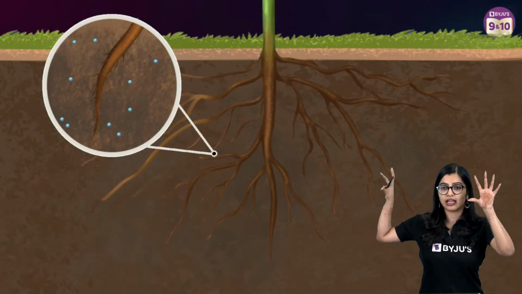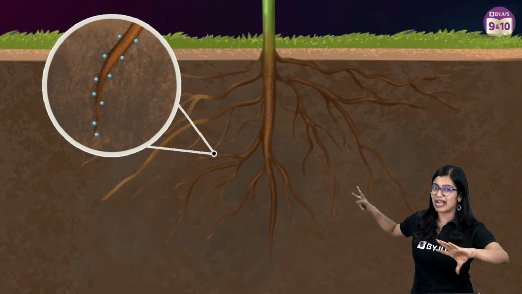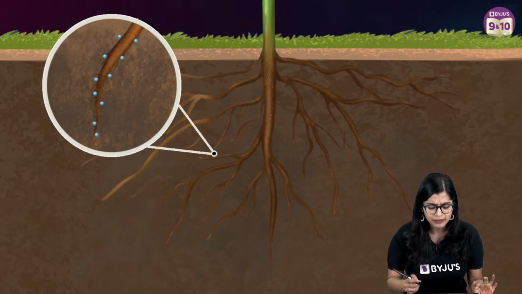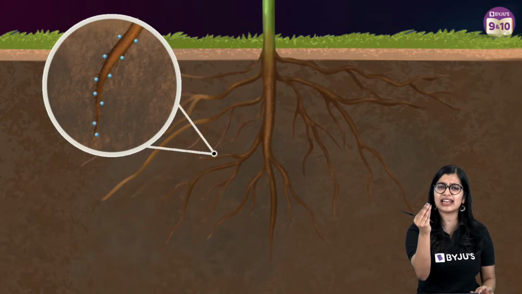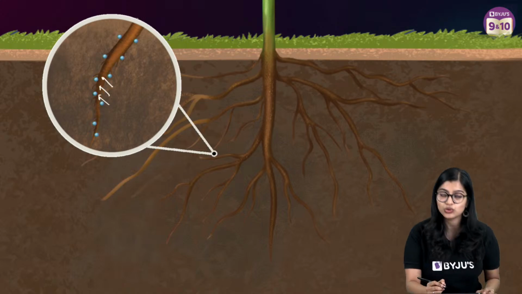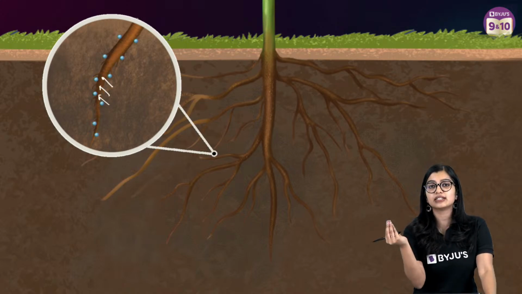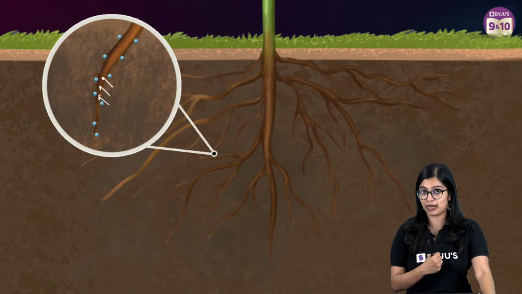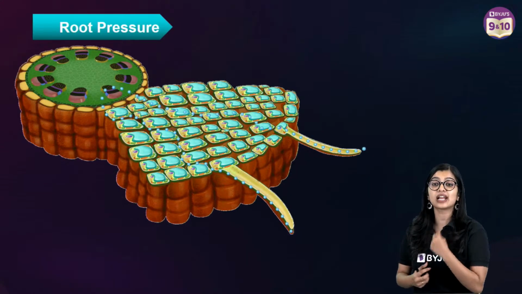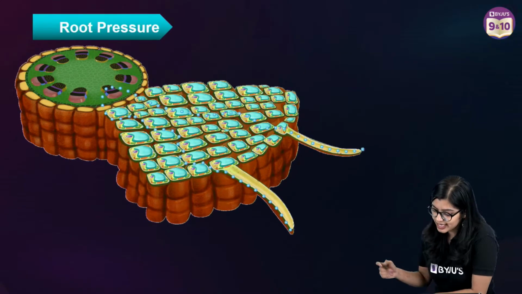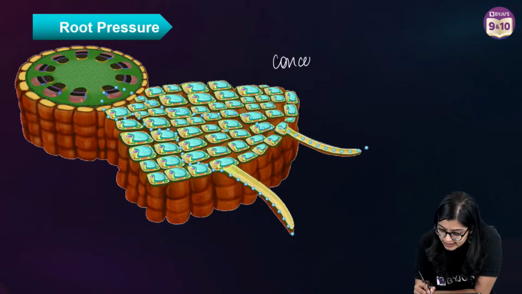Now we know that if I go under the ground, I have my root hair, and root hair is very, very thin. So we see that it's extremely thin walled, and it is absorbed into the root. Along with this, there are a lot of minerals and ions which are absorbed by the roots. When ions are absorbed by the roots, it creates a concentration difference.